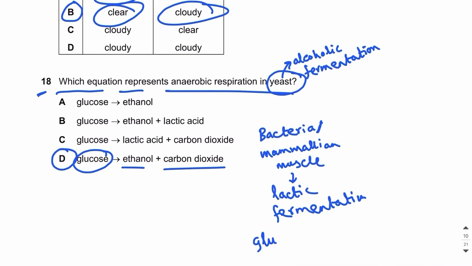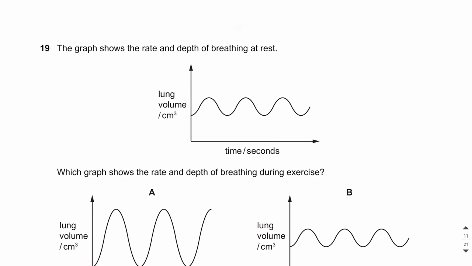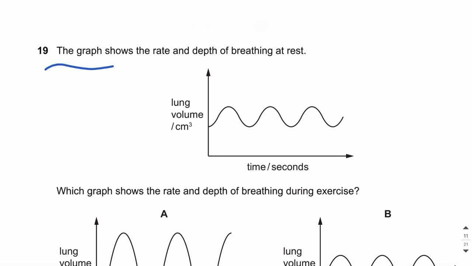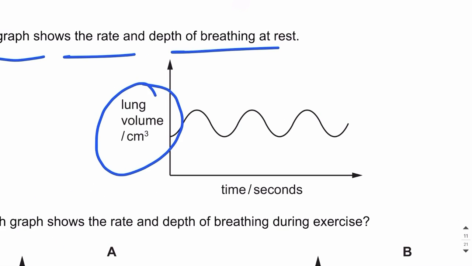Glucose will be simply broken down into lactic acid. All right, let's move on to MCQ number 19. The graph shows the rate and depth of breathing at rest. So guys, this is a graph which shows lung volume. Lung volume is plotted on the y-axis and time is plotted on the x-axis.